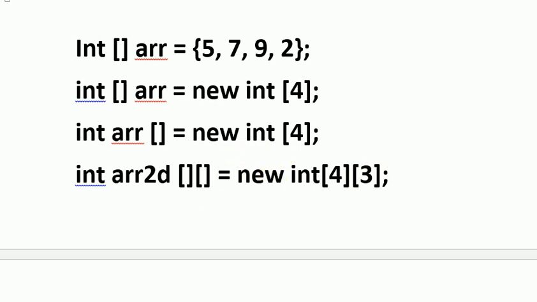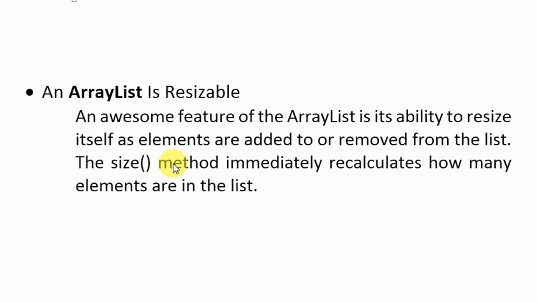It means that arrays and 2D arrays, they are not flexible, they are not resizable. Once you declare their size, you cannot add values more than that. But in the case of array list, it is resizable. So you can add values to an array list, you can remove values from array list, and the size method immediately recalculates the size of the array list and tells you what is the size of the array list.